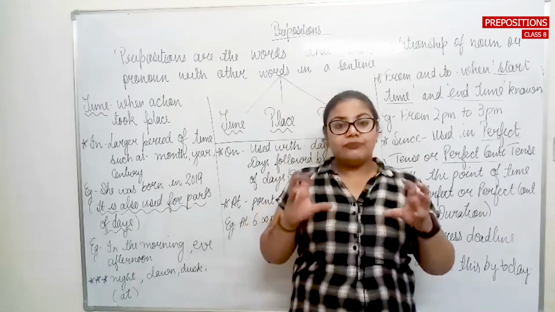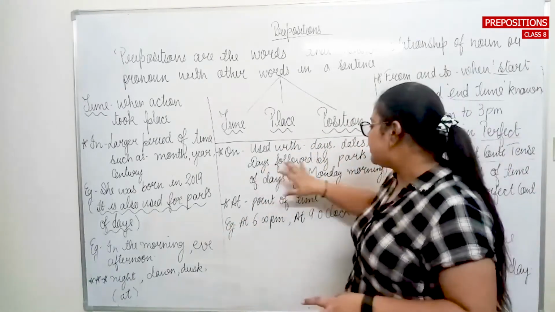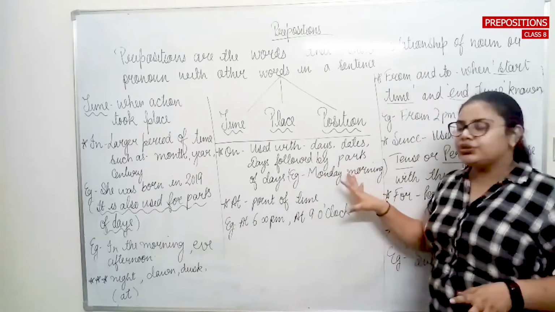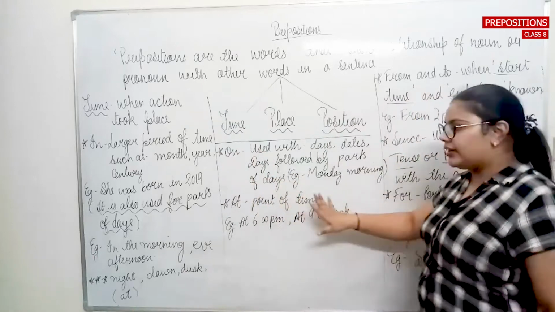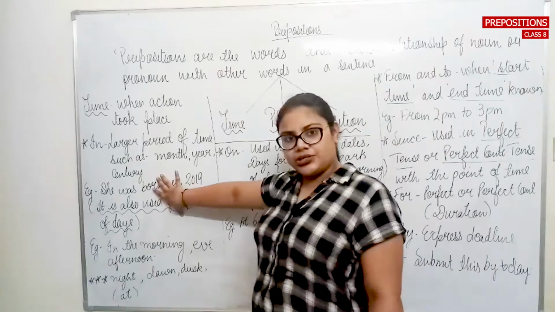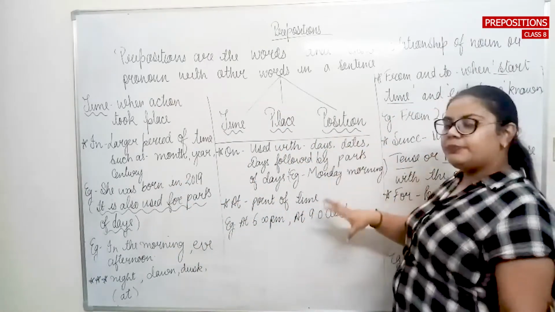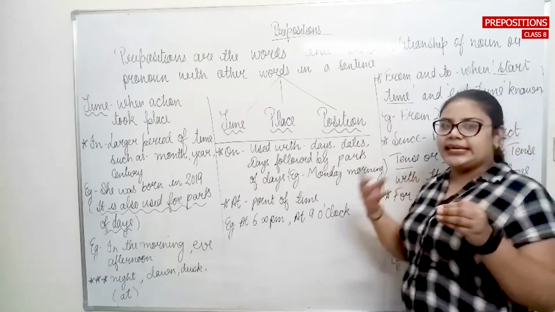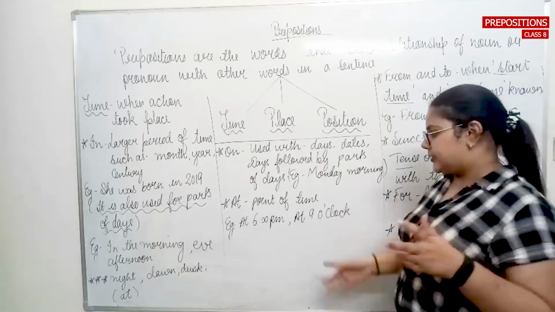So whenever you need to talk about the days, dates, or days followed by the parts of days, you need to use the particular preposition which is on. I hope you have understood the difference between in and on. With in, you need to talk about the larger parts or the larger period of time, and with on, you need to focus on the days, and the parts of days that are followed by the days.